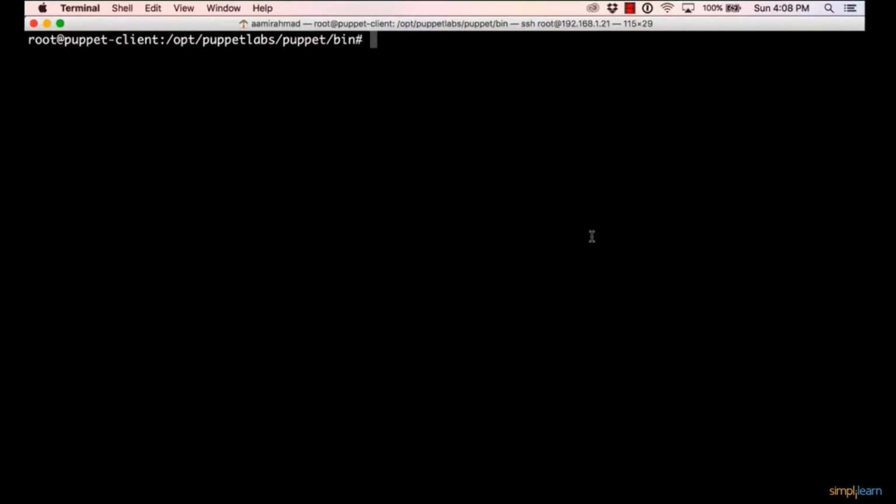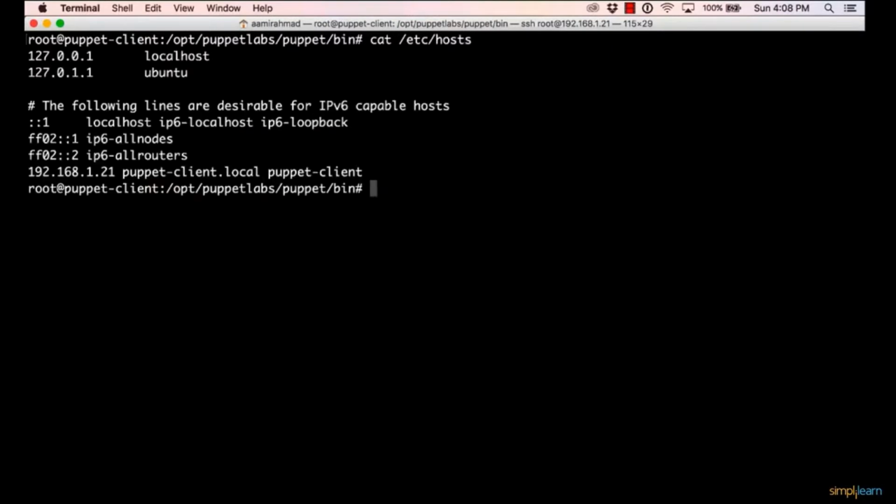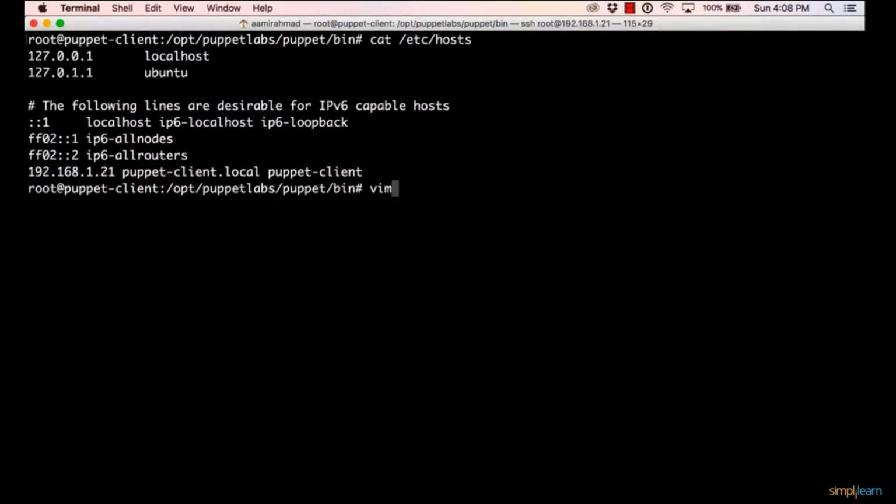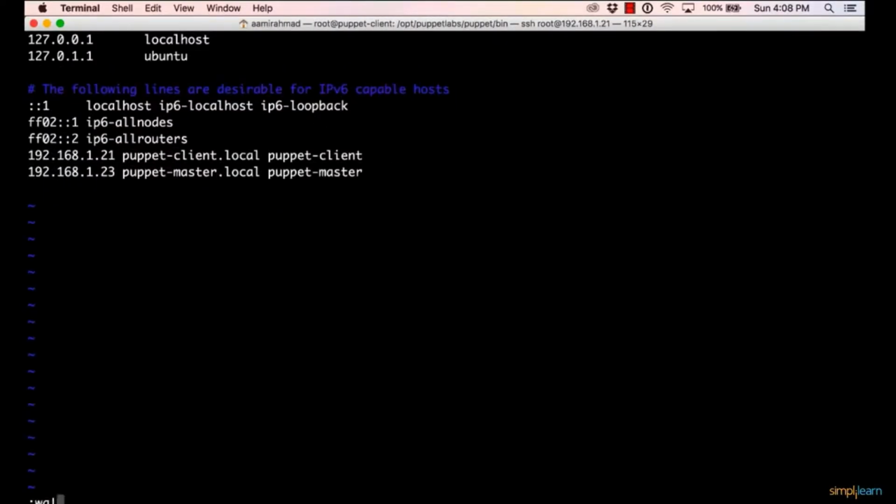Now Puppet is enabled. Now we have set up a fully qualified domain name on the client and the server. These don't know each other, so we'll have to do a cross host mapping. So we'll be copying the host file entry of the client and adding it to the server. So I'll go to the /etc/hosts on the server side, go to the end, paste it there. Okay, and I'll be adding the entry of the master on the client side.